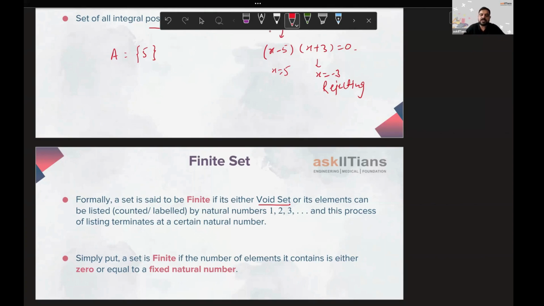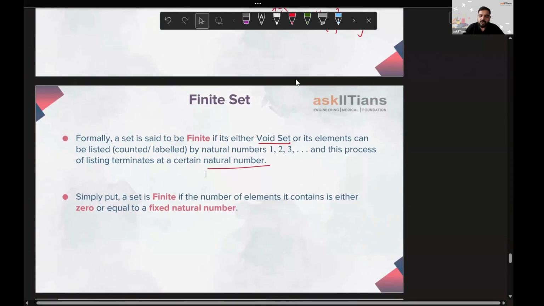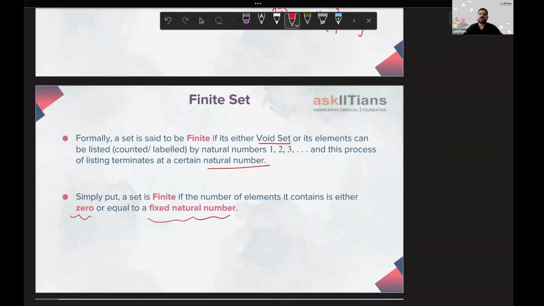Or its elements can be listed, counted by natural numbers. Like we have one element, two elements, three elements, 20 elements, 50 elements, something like that. And this process of listing terminates at a certain natural number, like 1, 2, 3, 4, 5. Let's say we stopped after 1,000. Okay, there are 1,000 elements in this set. Simply put, a set is finite if the number of elements it contains is either zero or equal to a fixed natural number. Then we'll say this set is a finite set.